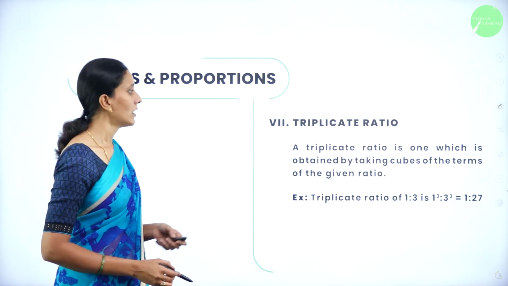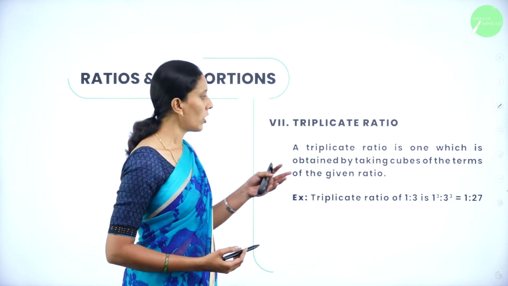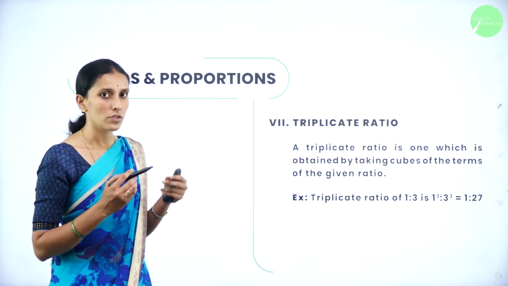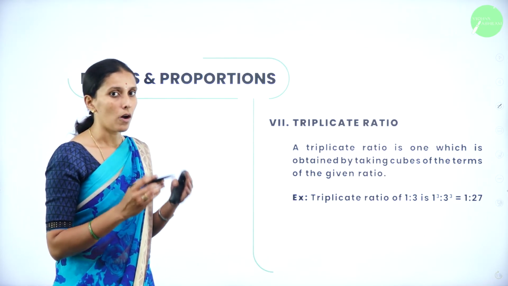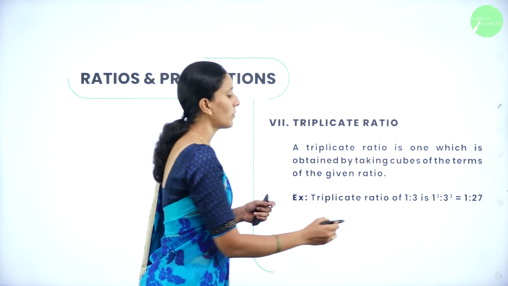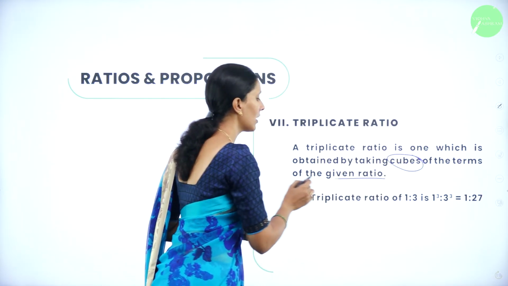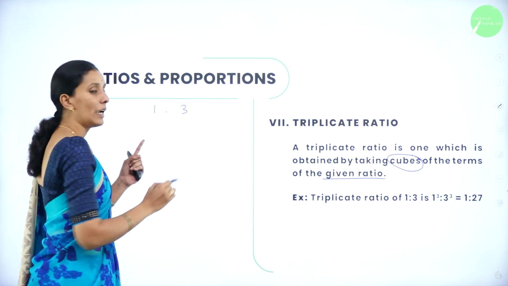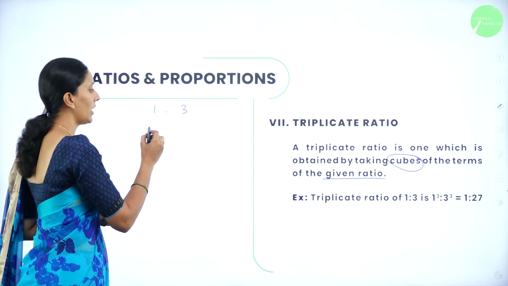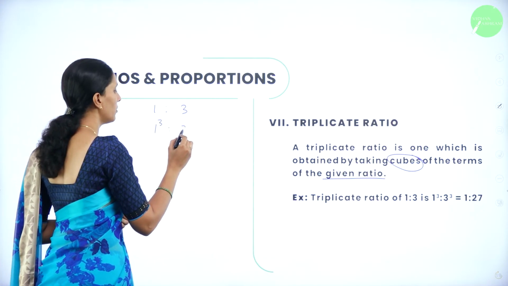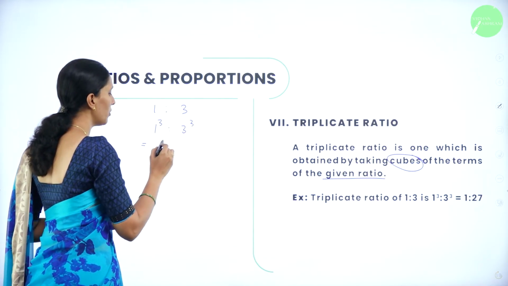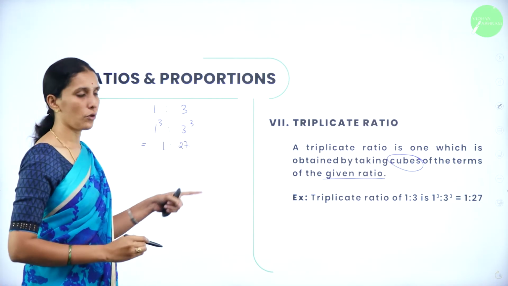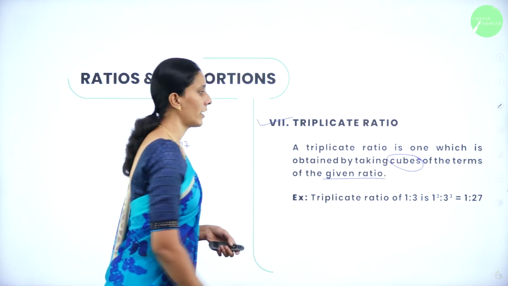Next we have triplicate ratio. What do you mean by this triplicate ratio? A triplicate ratio is one which is obtained by taking the cube of the given ratio. You are supposed to take cubes of the given ratio. Here I have taken an example 1:3. Take cube on both sides. So therefore it is 1 cube is to 3 cube. What is 1 cube? 1. 3 cube? 27. So this new ratio is called triplicate ratio.